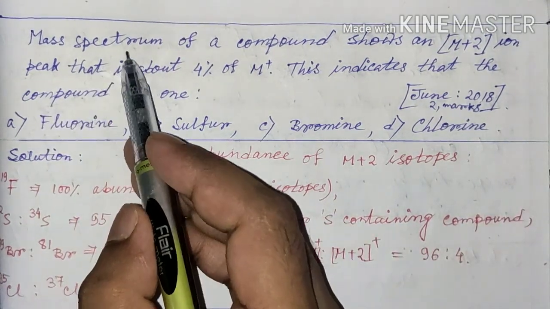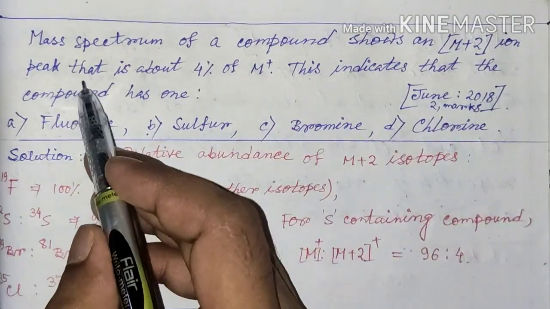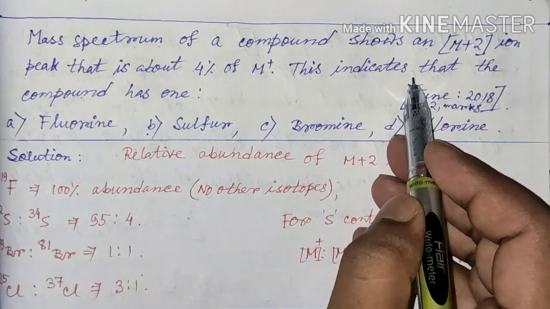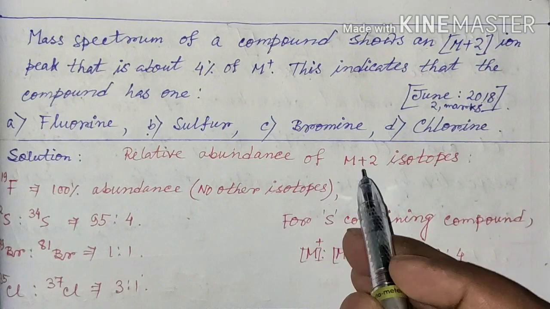It is given that the mass spectrum of a compound shows an M+2 ion peak that is about 4% of the M+ ion. This indicates that the compound has one which atom among these 4?